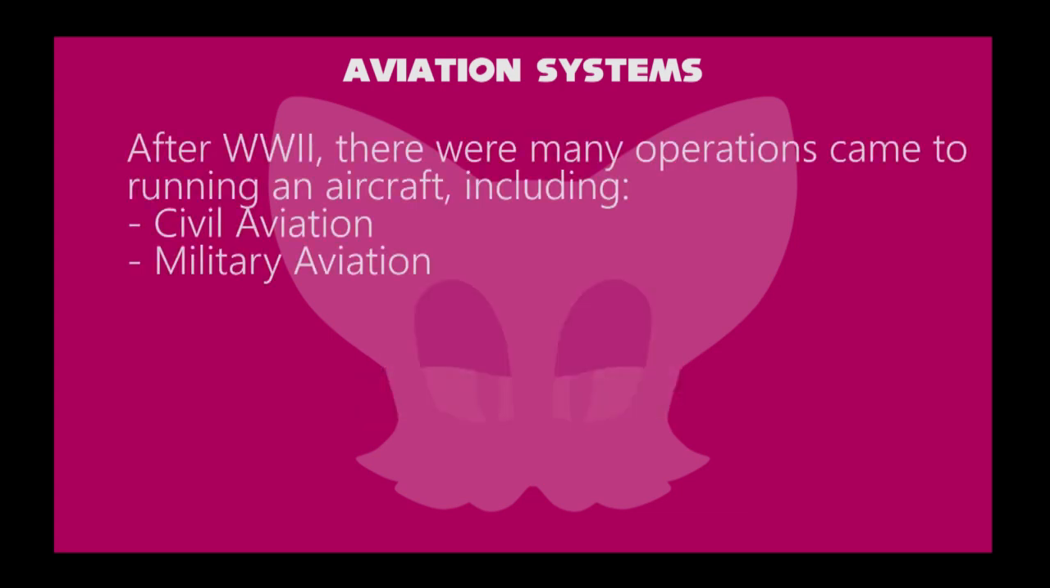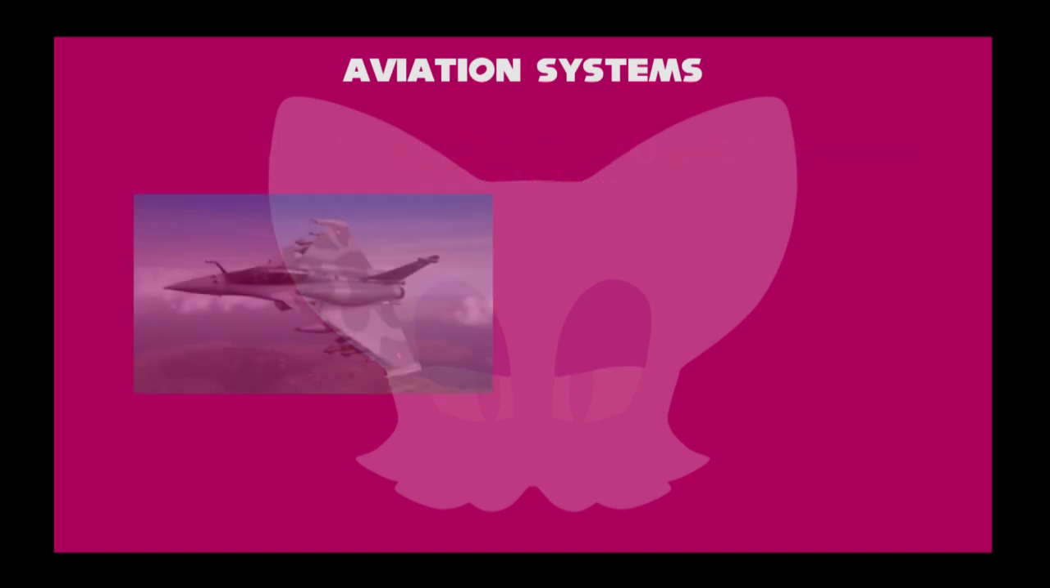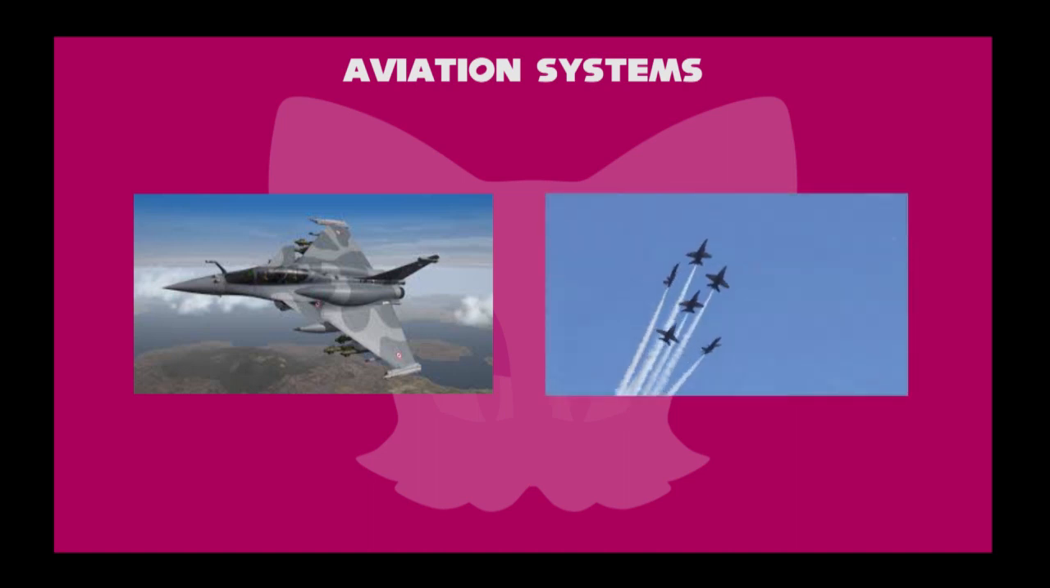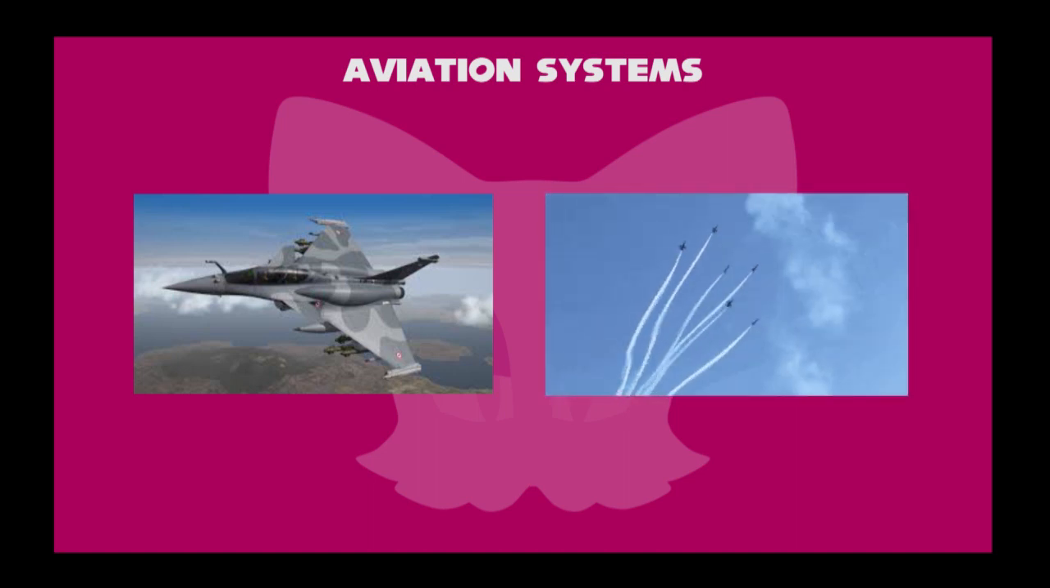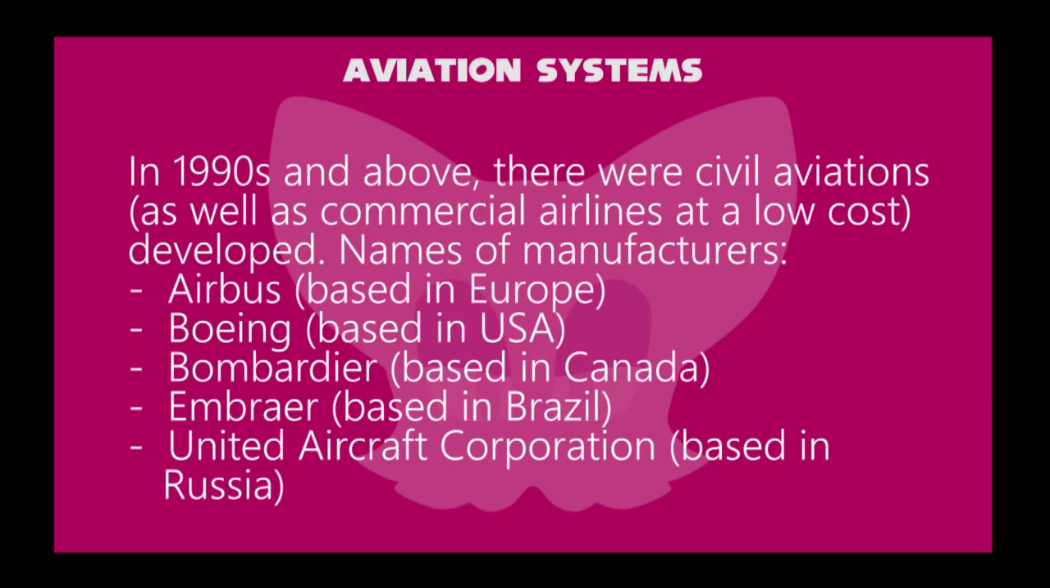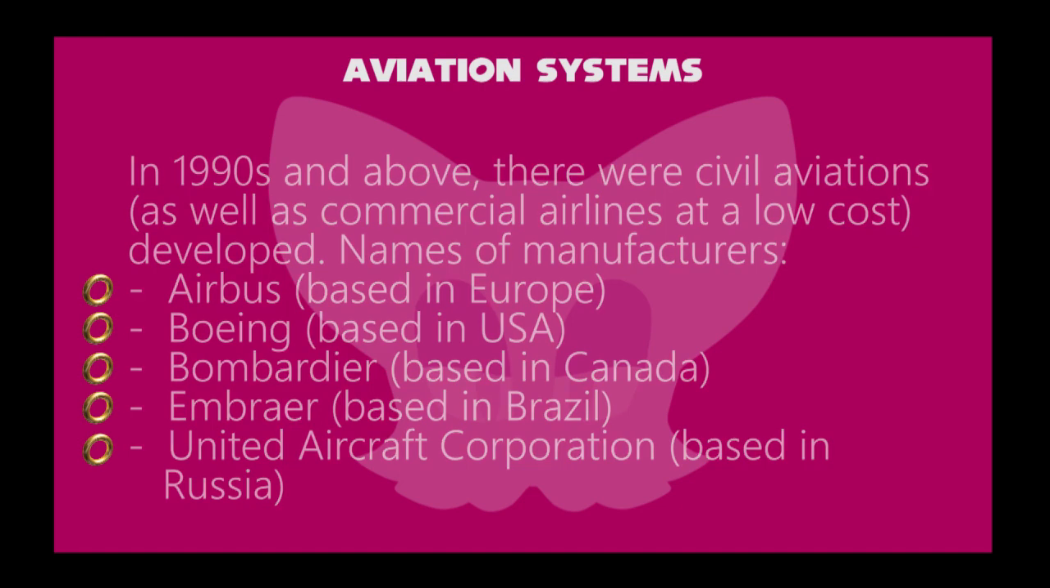After World War II, there were many operations of aircraft, including civil and military aviation. Military aviation we have seen, like fighter jets and the Air Force, they travel very fast. Sometimes they release smoke, as seen in the air show. In the 1990s and after, they invented civil transport, or commercial airlines. Its manufacturers are Airbus, Boeing, Bombardier, Embraer, and United Aircraft Corporation. They use it at a low cost for traveling.